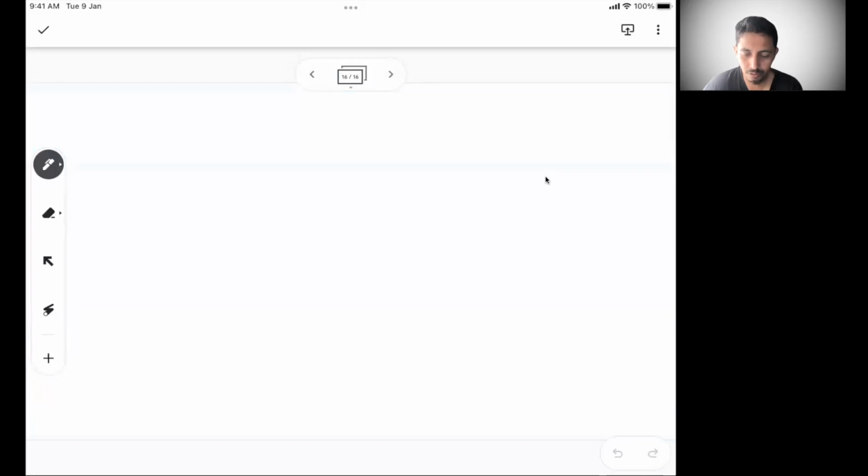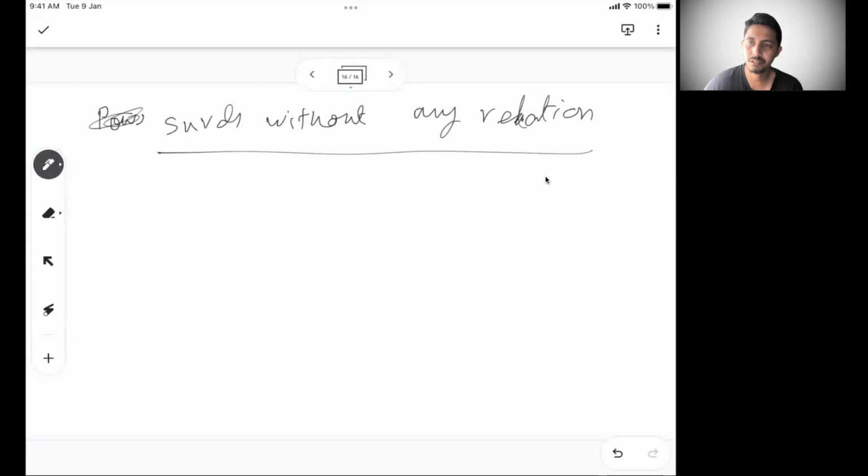Now, the last part before we wrap it up is powers, or let's say surds, without any relation, where no differences are equal and no sums are equal. Say root 6 plus root 5, then root 9 plus root 3, and then root 8 plus root 7, something like this. But the sums and differences, none of them are constant.